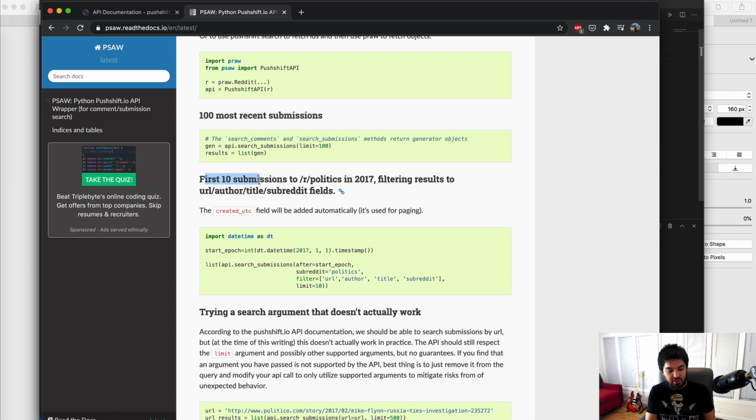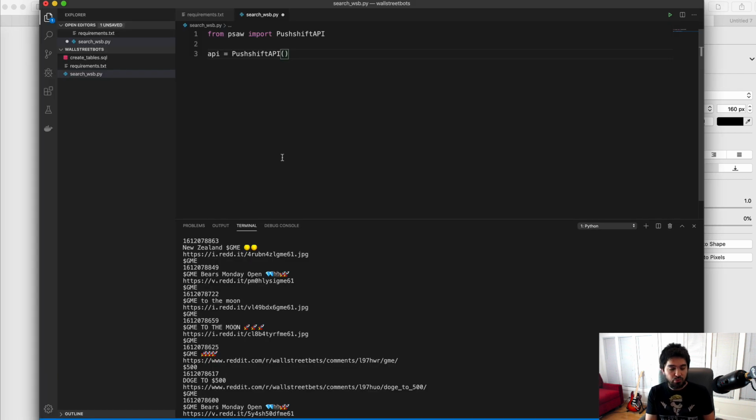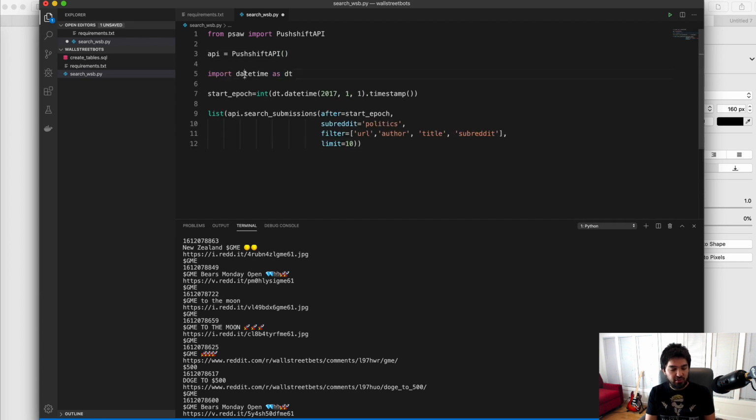They have a few examples that are useful to us here. This one is the first 10 submissions to r/politics in 2017, filtering the results down to URL, author, title, and subreddit fields. That's pretty close to what we're doing, so let's take this little example and modify it to meet our needs. Okay, so they're importing datetime. I'm going to import datetime, and change it a little bit to do it how I normally do it. So I just import datetime.